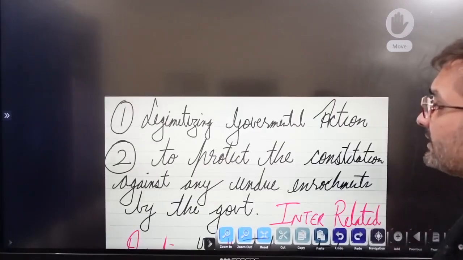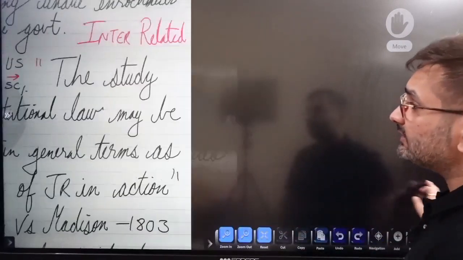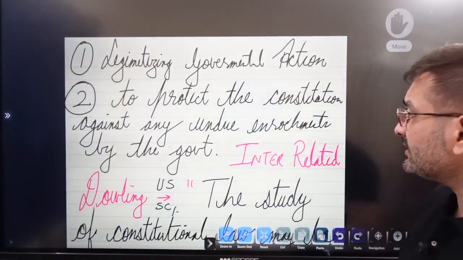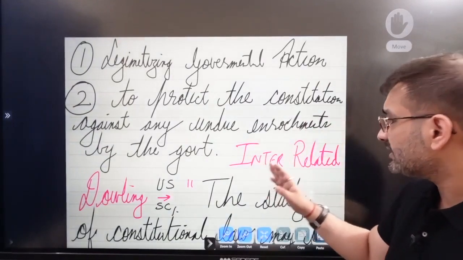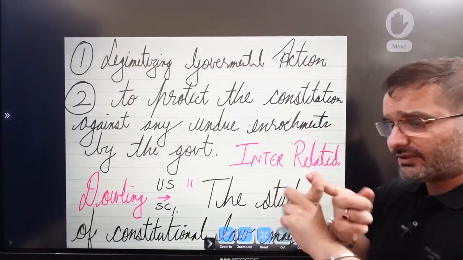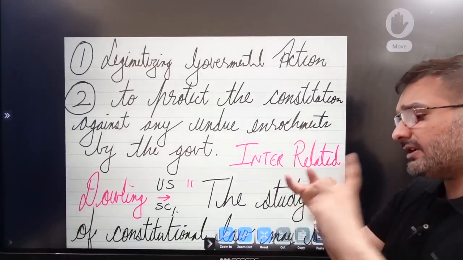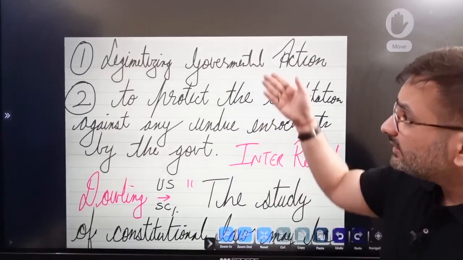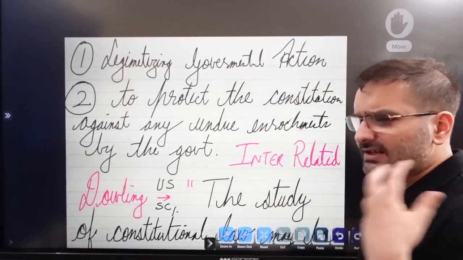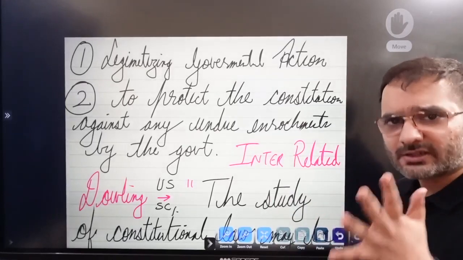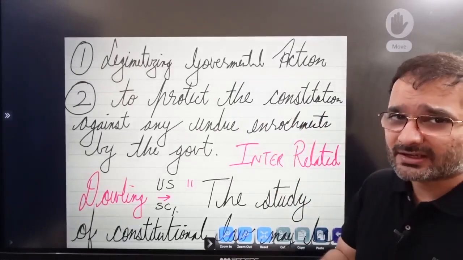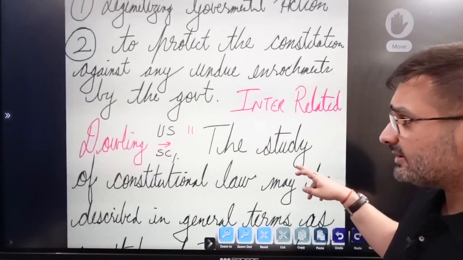So two primary functions that it serves are to legitimize government action and to protect the constitution against any undue encroachment by the government. This process, in that you are interpreting words as per the times that we are living in, the individual liberty, human dignity, first and foremost, it will legitimize any government action, as in if the government is doing anything and the Supreme Court allows it, it legitimizes. But it also protects the constitution against any undue encroachment by the government, that is exploitation by the government. All right.